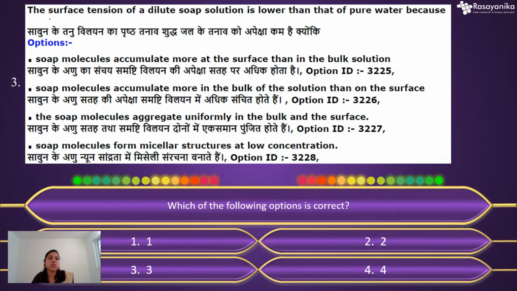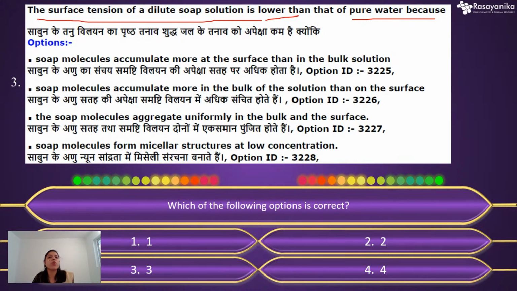Okay. So the question was, the surface tension of a dilute soap solution is lower than that of pure water. They have already told that the surface tension will be lower in the soap solution. The soap solution always has a lower surface tension than pure water. So they have given some options. Option 1: soap molecules accumulate more at the surface than in the bulk solution.